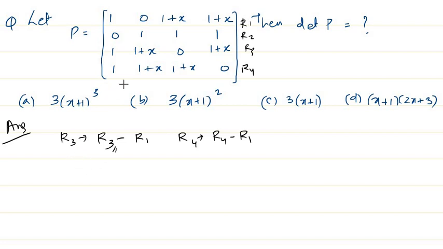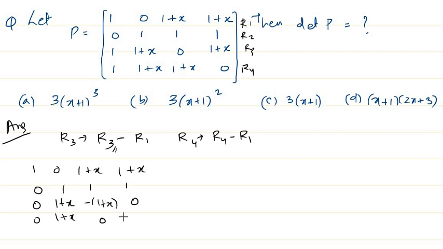So here if I apply these operations, what I get is 1, 0, 1 plus x, 1 plus x, 0, 1, 1, 1, and this will become now 1 minus 1, that is 0. 1 plus x minus 0 is 1 plus x itself. 0 minus (1 plus x) is minus of (1 plus x), and (1 plus x) minus (1 plus x) is 0. Here I'll get 1 minus 1, again 0, again 1 plus x, and here I get (1 plus x) minus (1 plus x), that is 0, and the last one is minus of (1 plus x). Okay, this is what I get.